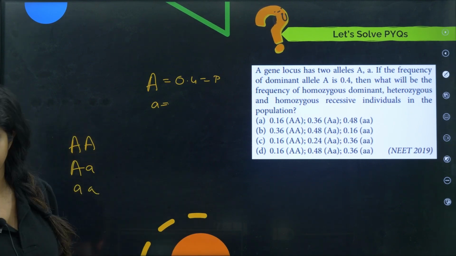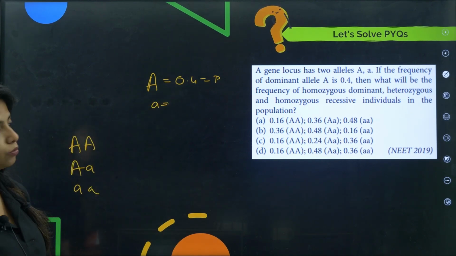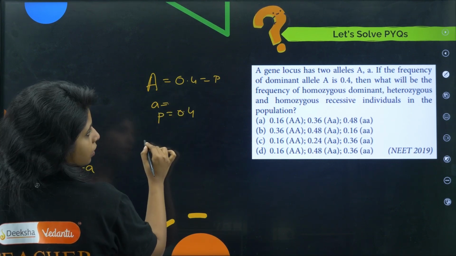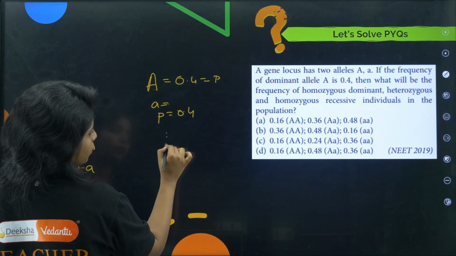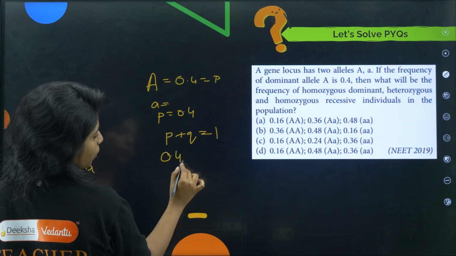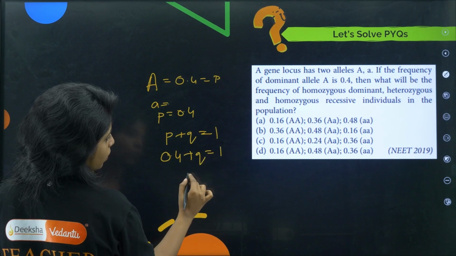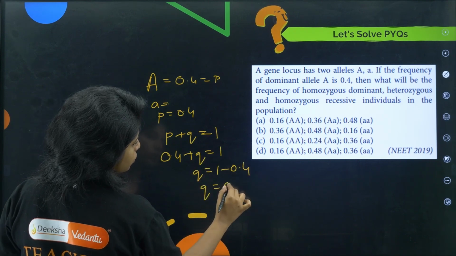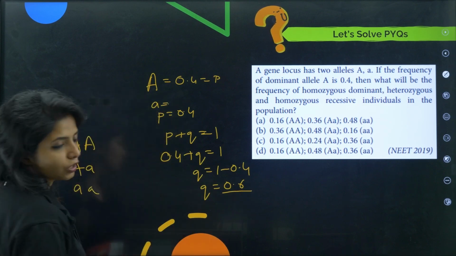This is the information given to you. Now, if P is equal to 0.4, then P plus Q is equal to 1. Substituting 0.4 plus Q is equal to 1. Then Q is 1 minus 0.4. What is Q? 0.6. Q is 0.6.